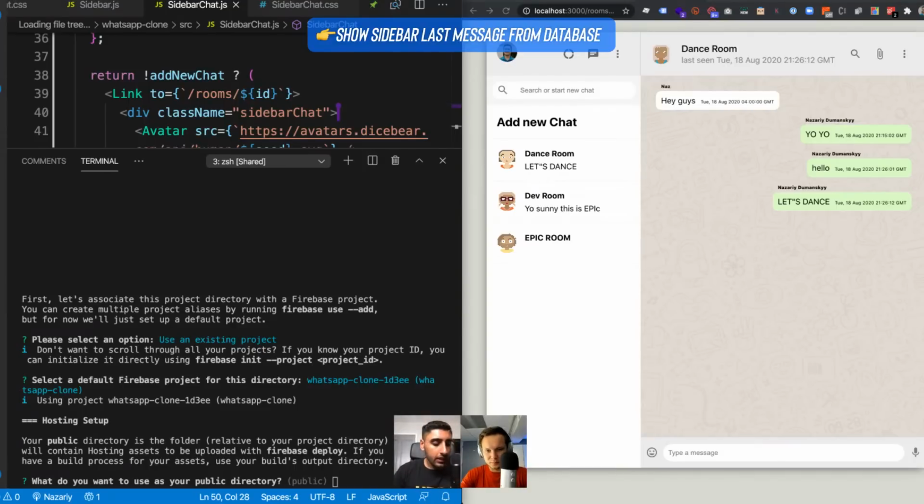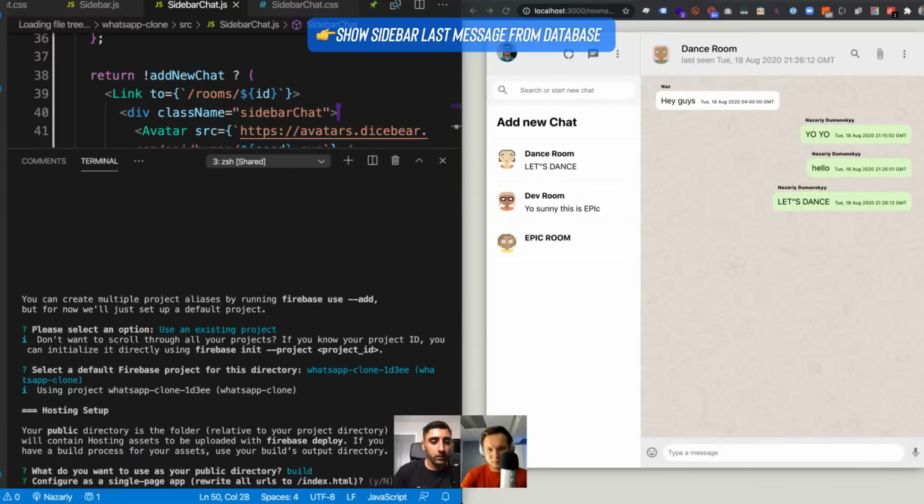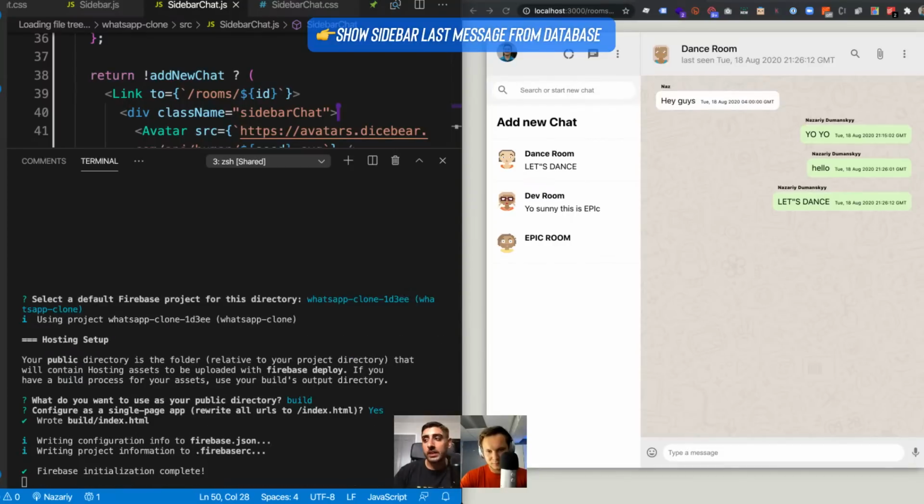Then in here, what we're going to do is type in build. This is super important: build is the public directory that you want to use. Then we type in yes for configure as a single page app, because a React app is a single page app. Okay, that's it. We've set the app up.